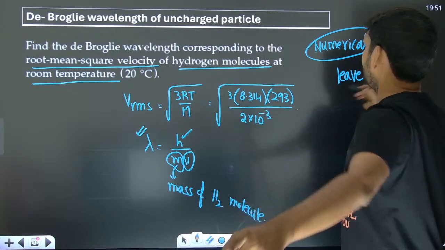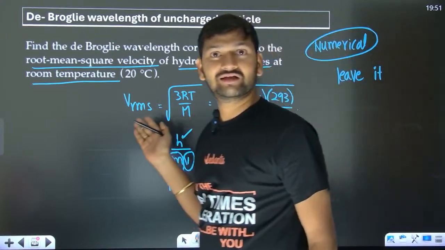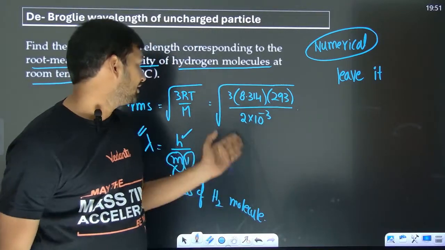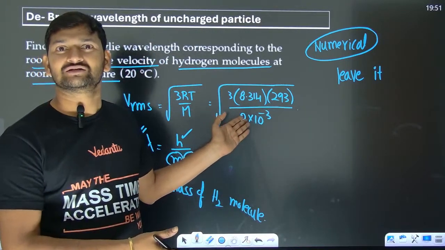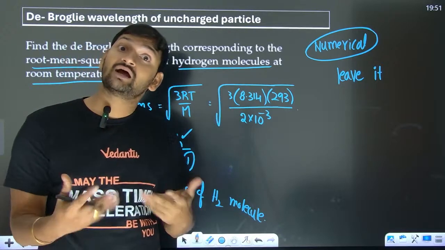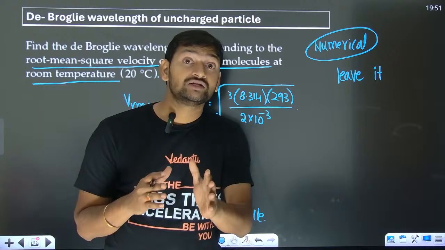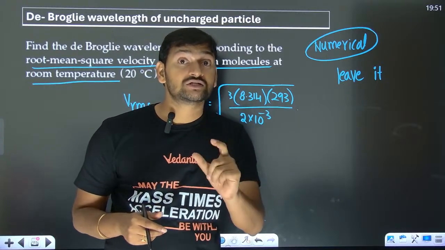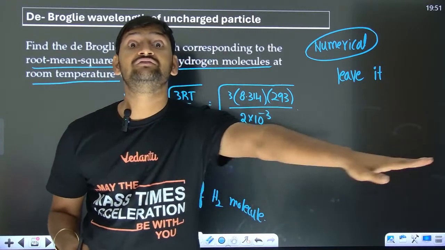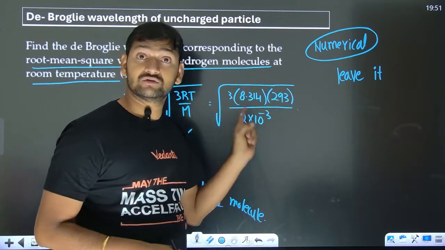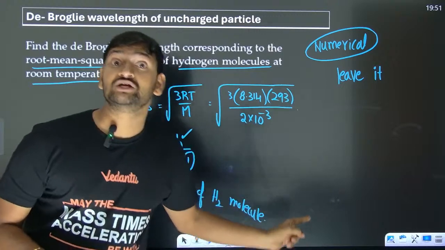Why? Look at the calculation. In the numericals of Mains, you have to go up to 2 decimal places. Who will do this calculation? If you are spending time on this, you are losing marks. So in Mains, especially with numerical questions, you need to know when to leave the question, because no one in the examination will be able to do the square root of this and get it exactly up to 2 decimal places.